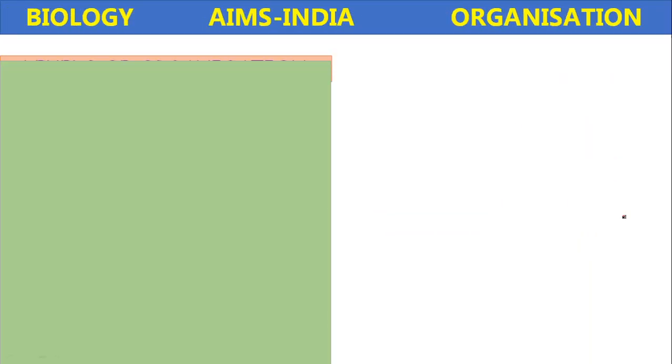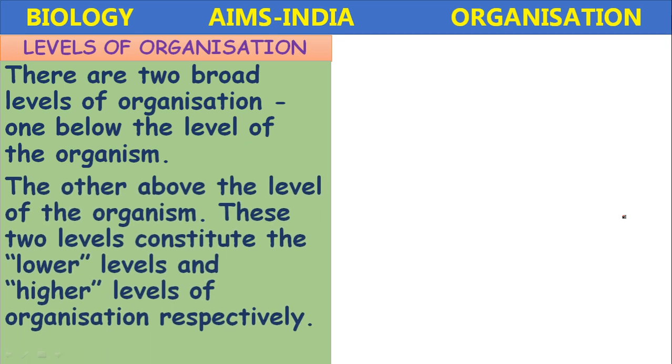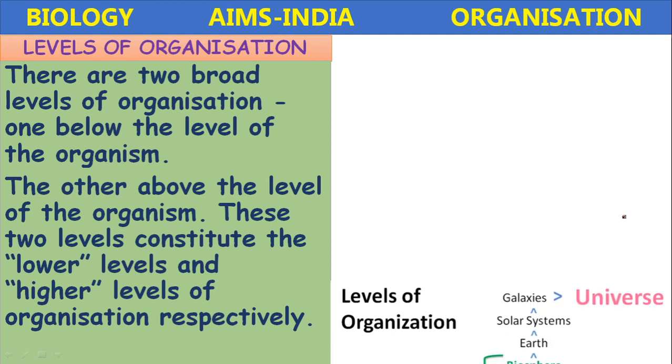Next, levels of organization. There are two broad levels of organization, one below the level of organism and another above the level of organism. These two levels constitute the lower levels and higher levels of organization respectively.